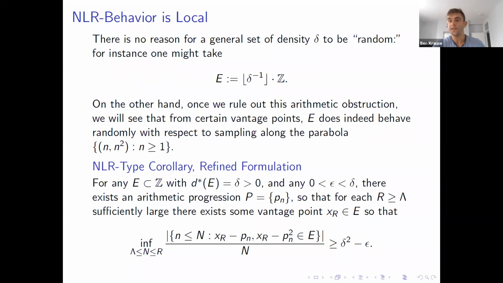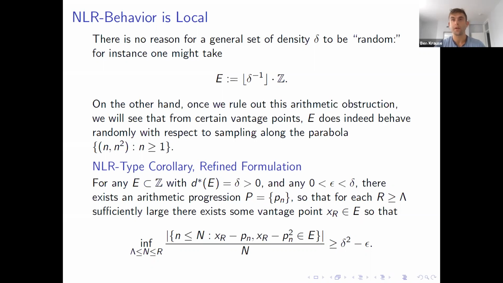In other words, you'd expect that from any vantage point x in E, E would behave randomly with respect to sampling along this parabola. Okay, so there's an obvious arithmetic obstruction. There's no reason for a general set of positive density to be random. You could just take a coset, for instance. But it turns out that this is really the only obstruction to this random sampling phenomenon.